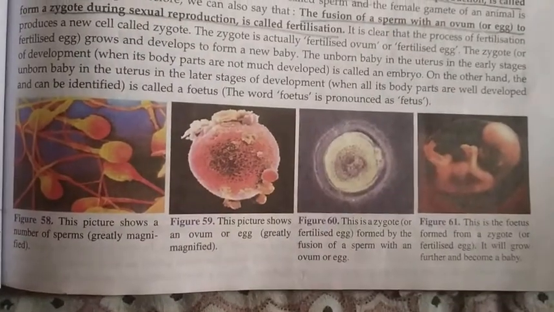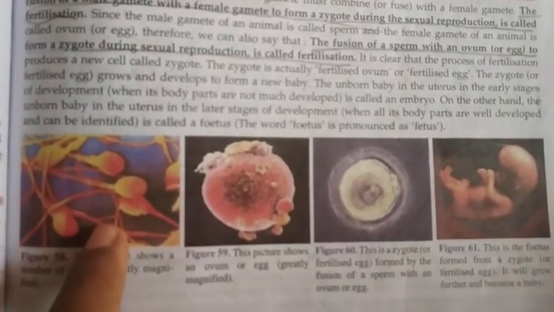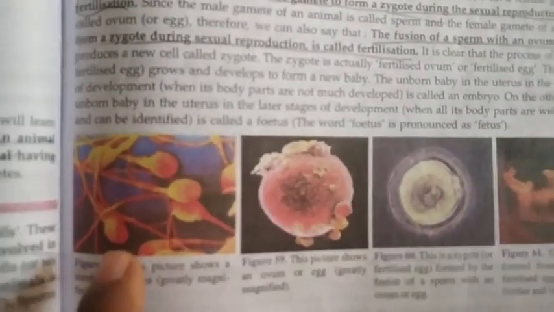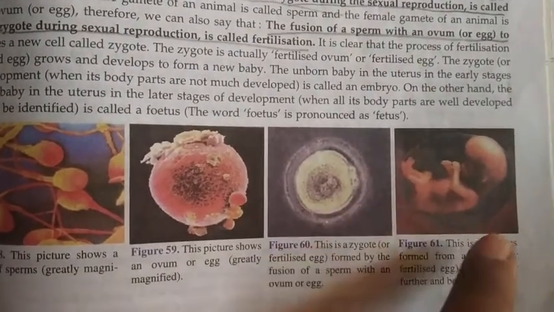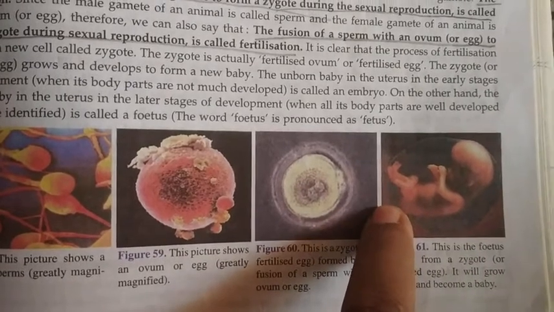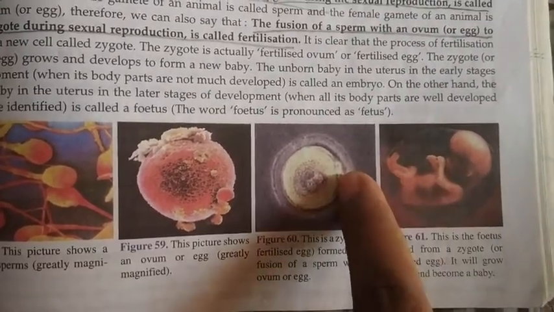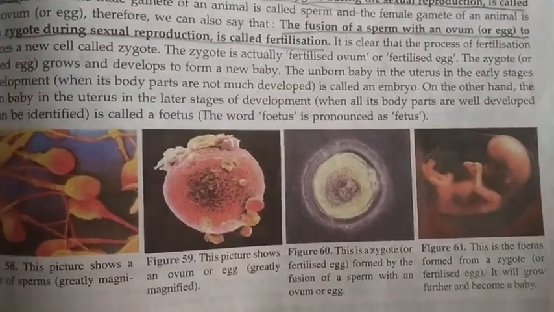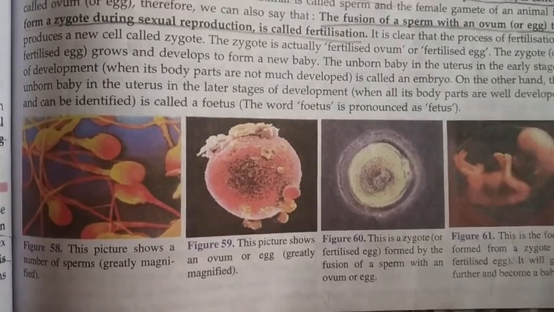Here we can see the structure of the magnified sperm, the structure of the magnified egg, and the structure of the zygote and the fetus. Here we can see the different parts of the baby, that is head, hands, legs, fingers. So everything is formed, but in the embryo we can't differentiate these parts.